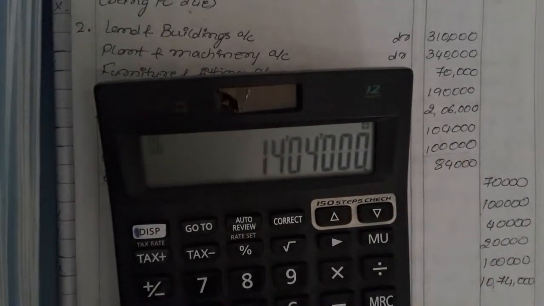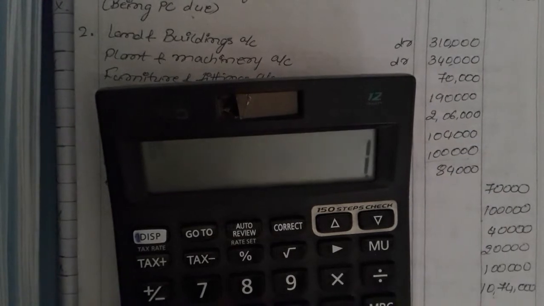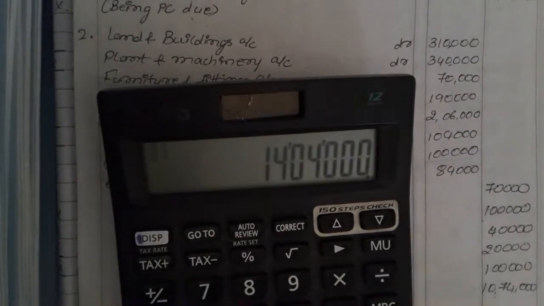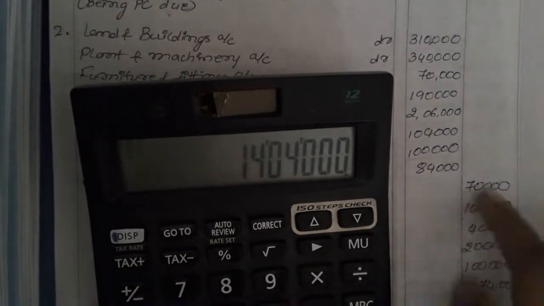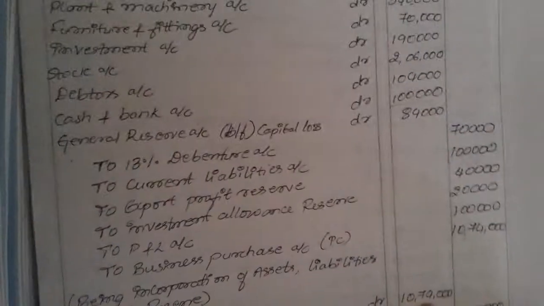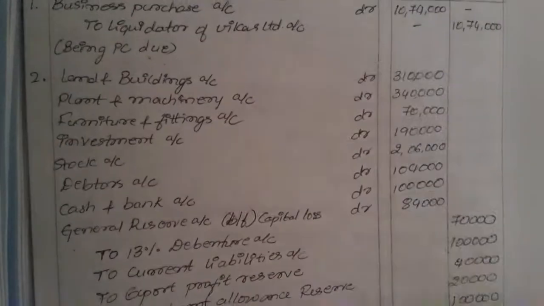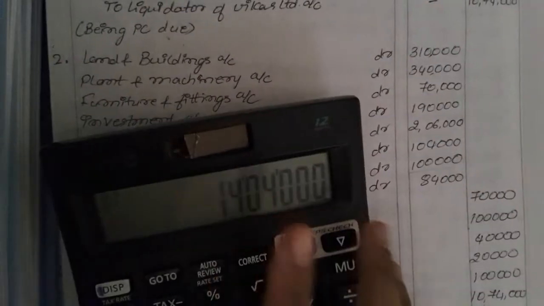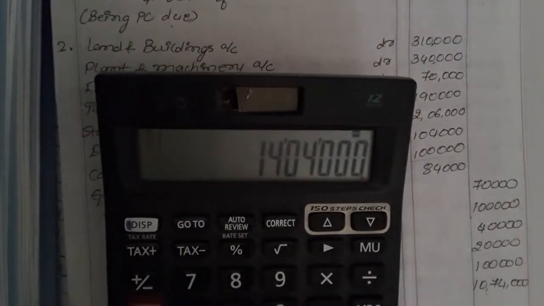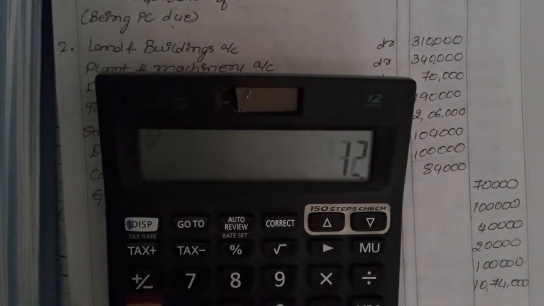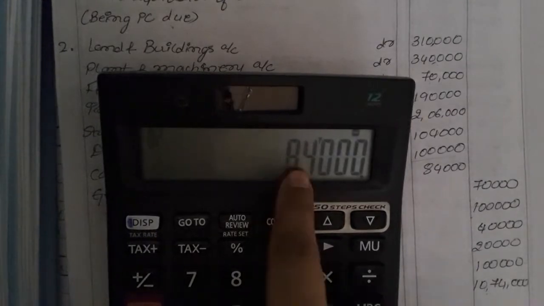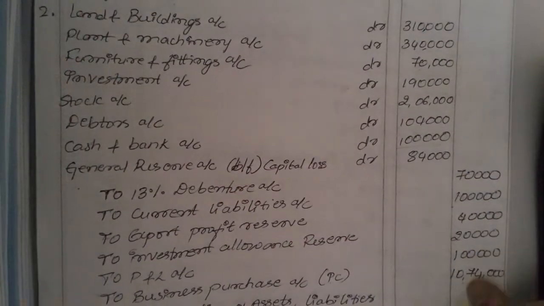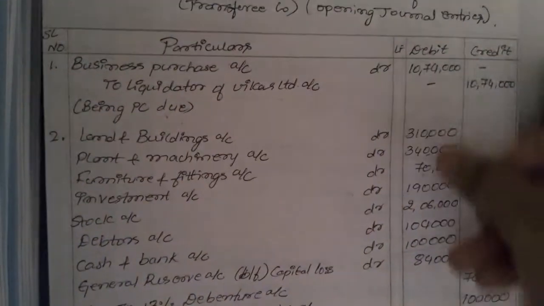But what was the assets value? 14,04,000 was all the liabilities which we have taken over. The value of assets until cash at bank is 13,20,000. So now the difference is 84,000.